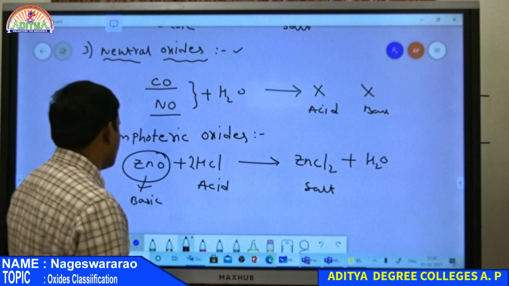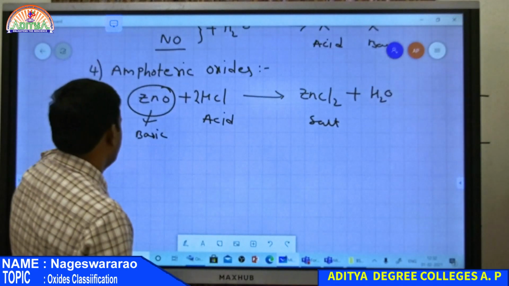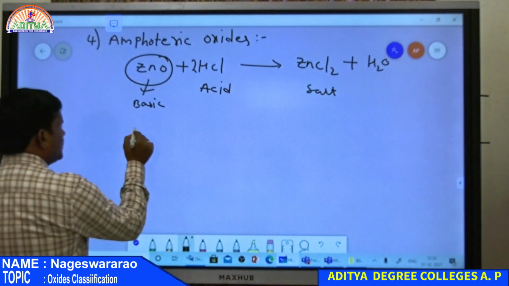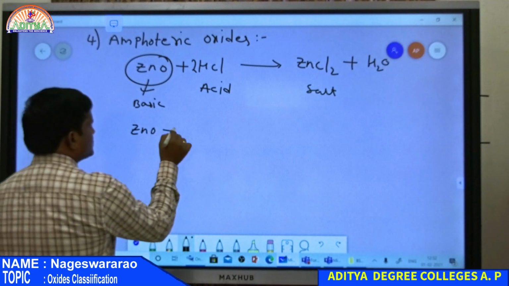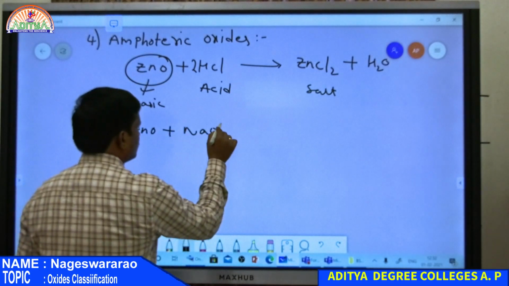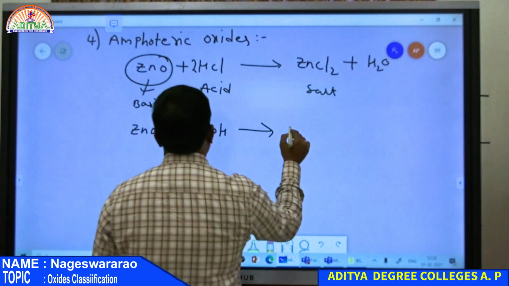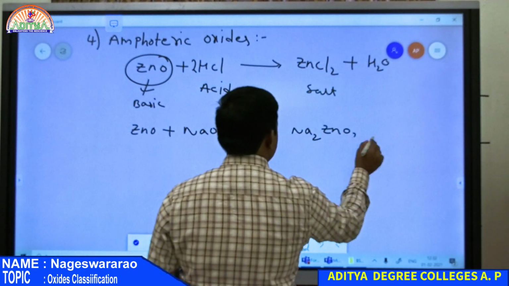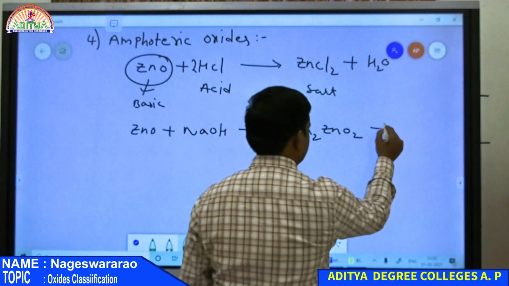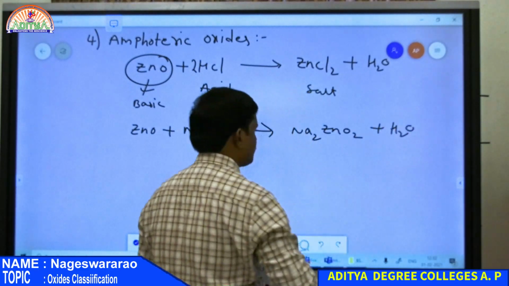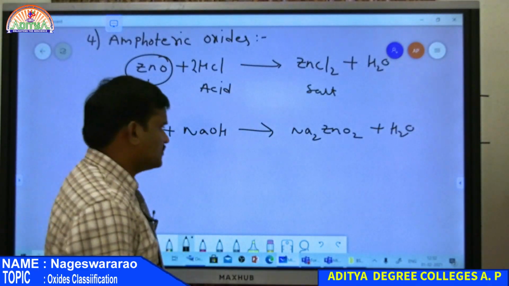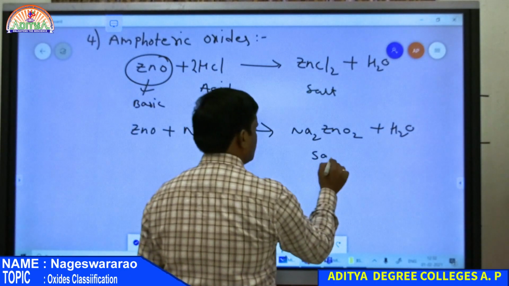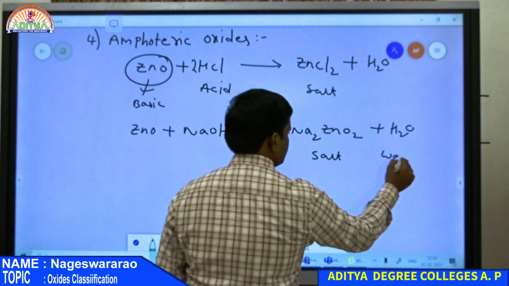And if it is reacted with a base, that is ZnO plus NaOH, then it gives Na2ZnO2 along with water. So this is also a salt along with water.